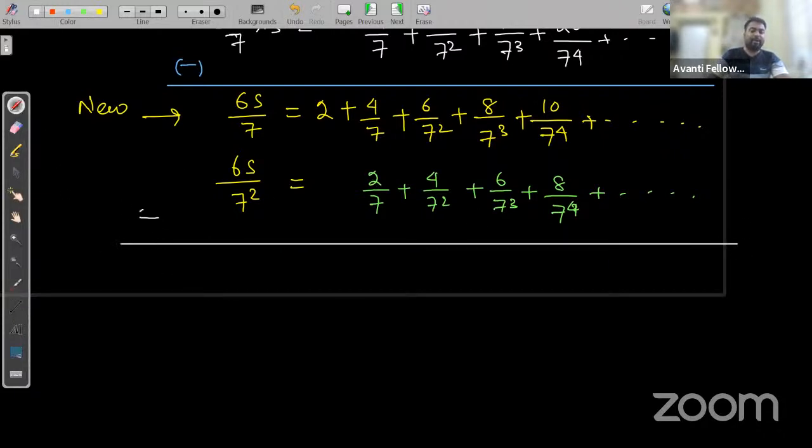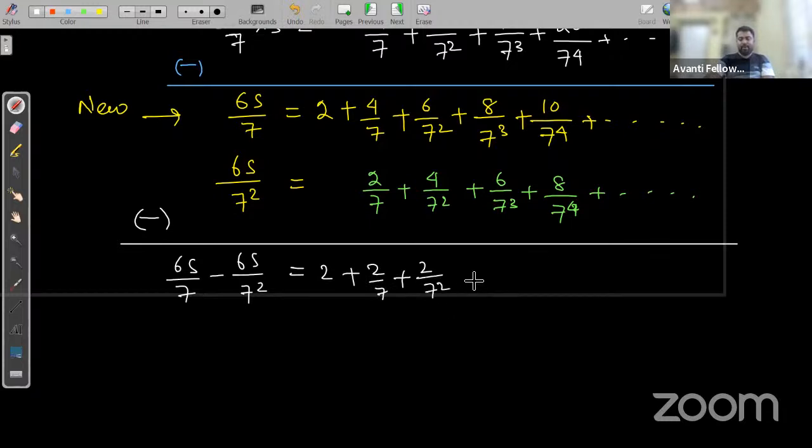By again subtracting, what are you getting? 6s by 7 minus 6s by 7 square is equal to 2 plus 2 by 7 plus 2 by 7 square plus 2 by 7 cube plus 2 by 7 to the power 4 and so on. So you can observe here in the right hand side, you are getting one geometric progression. Yes or no?